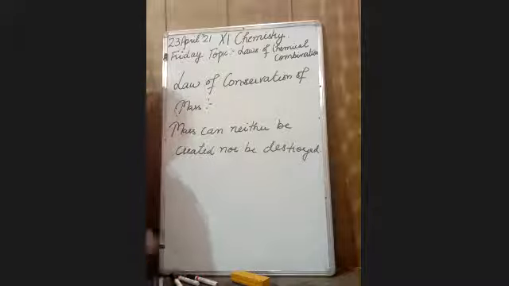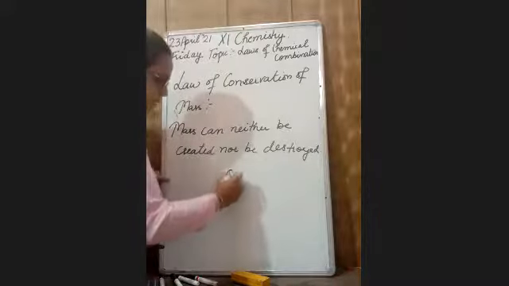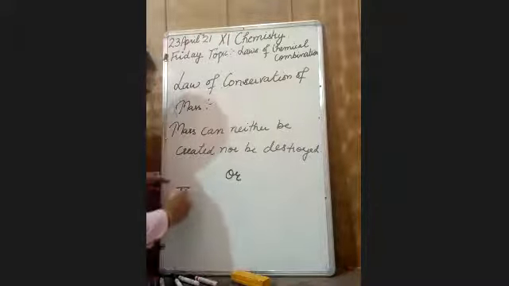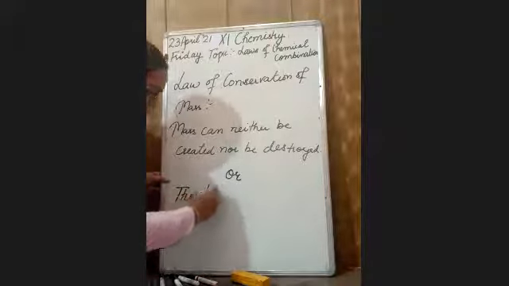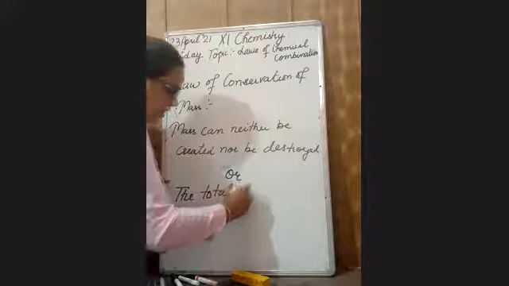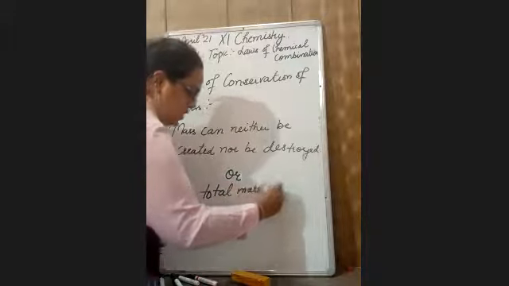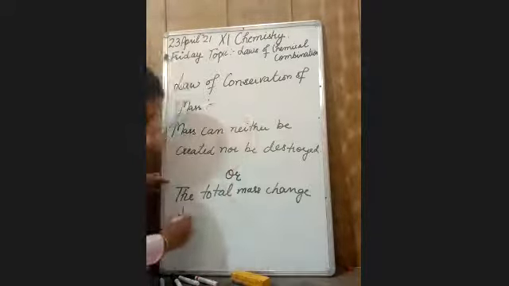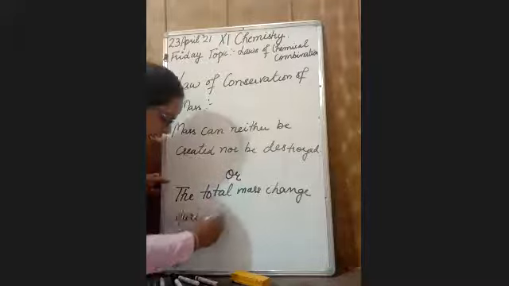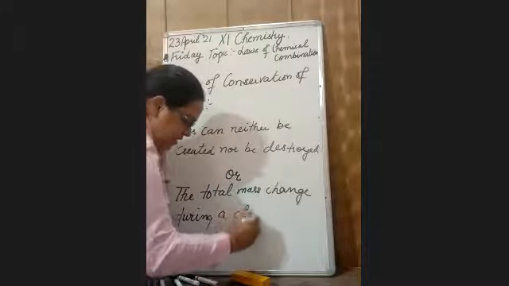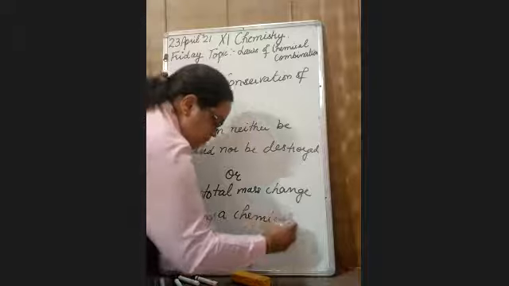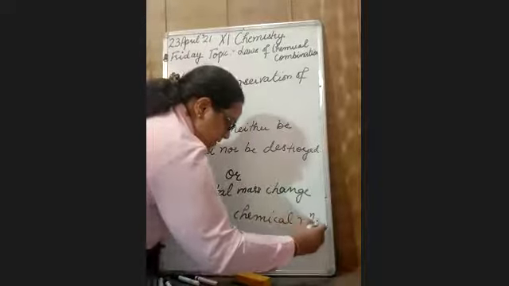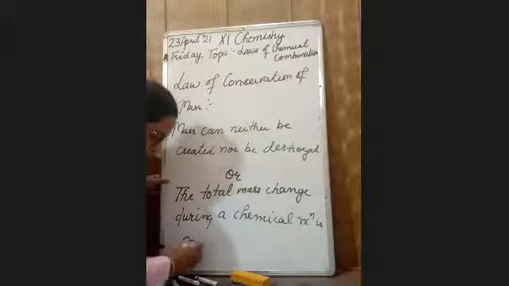Or another definition for this is the total mass change during a chemical reaction is constant.